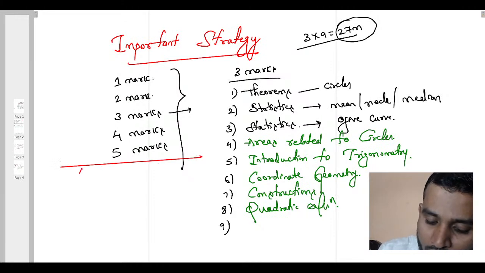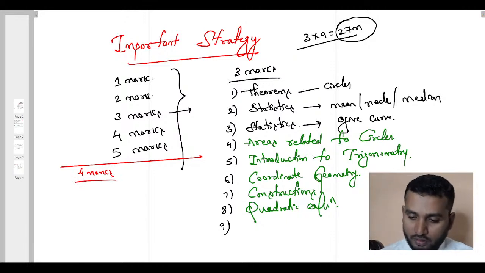We have one more topic, 4 mark carrying questions. I will tell you how the questions will be distributed.